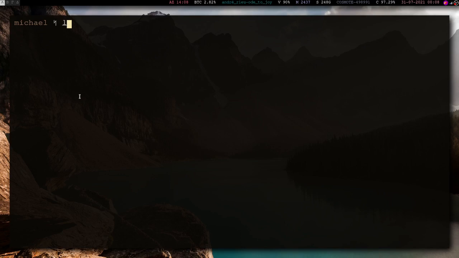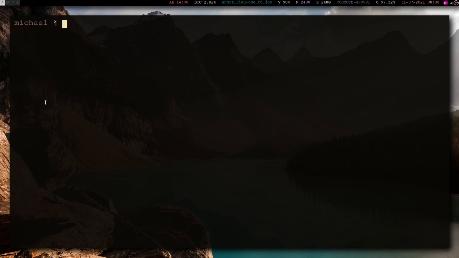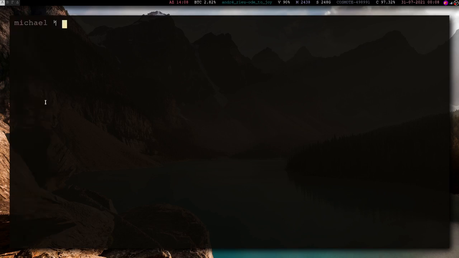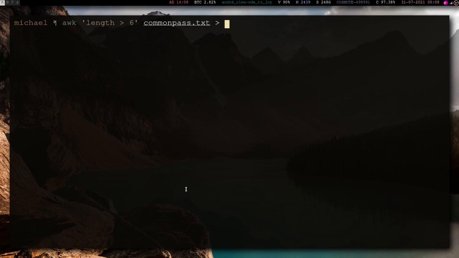And of course, again, the original file has not been overwritten. It's right here, everything the way it was before. This is just the output of awk. So if you want to save that into a new file, we can use the redirection operator and just specify the name of the file. It doesn't actually have to exist.